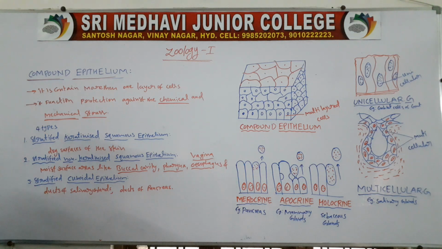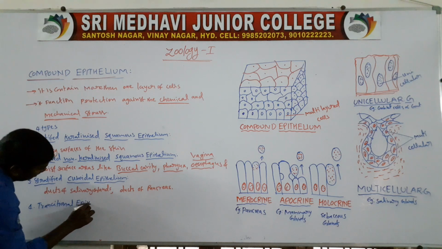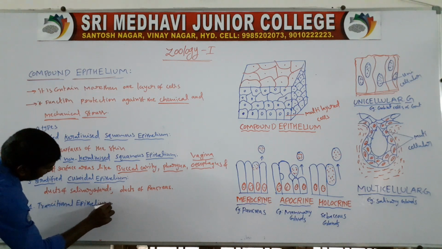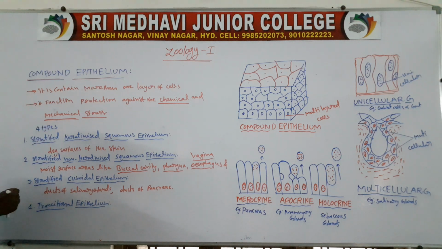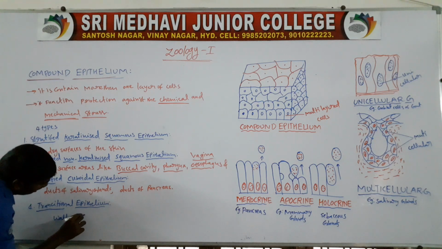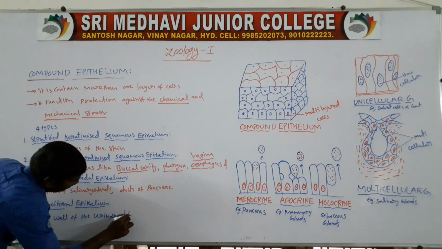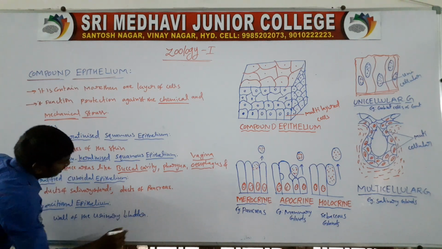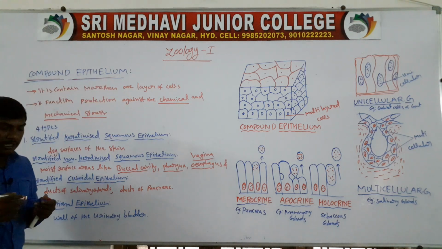Fourth one, transitional epithelium. Transitional epithelium is present in the wall of the urinary bladder. So these are the four types of compound epithelium.